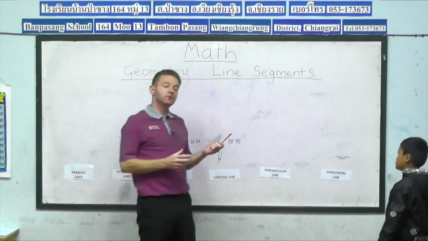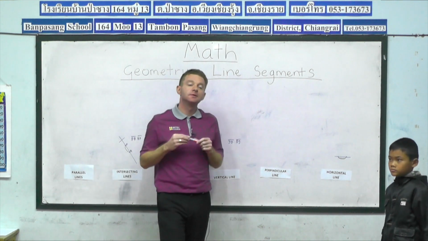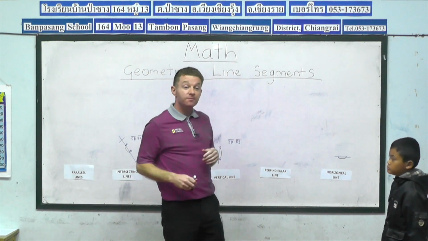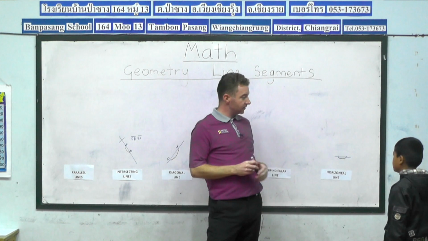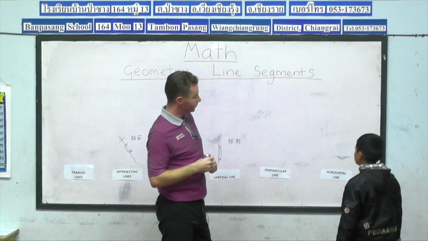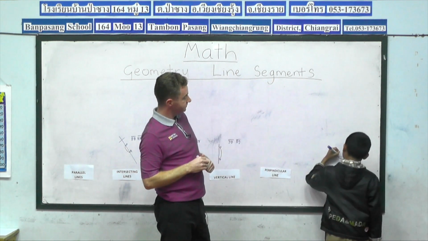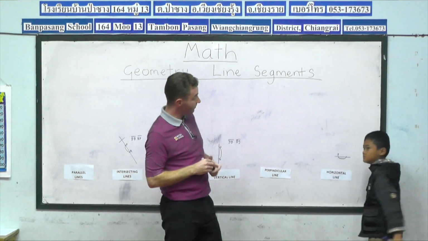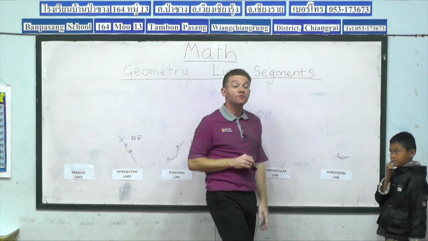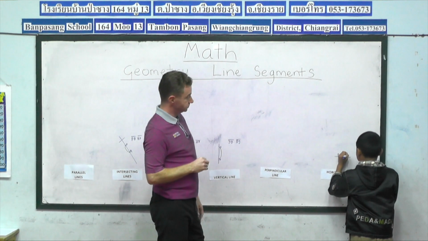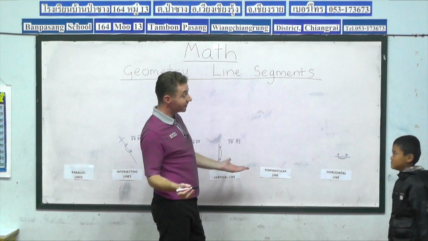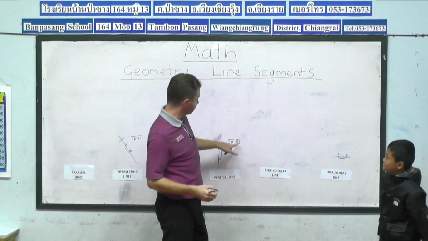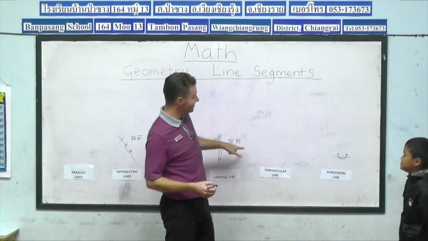So what letters can Chu have for his line segment? TW. Okay, so we'll have point T. Can you write the letter T, Chu? Very good. And then the second point, W. Chu, that's brilliant.